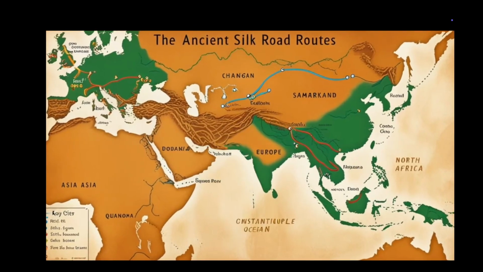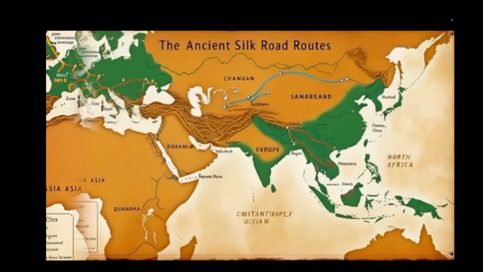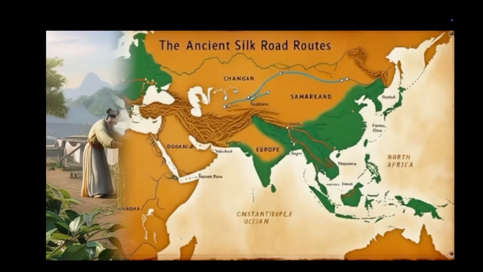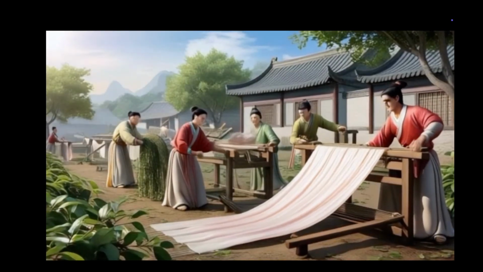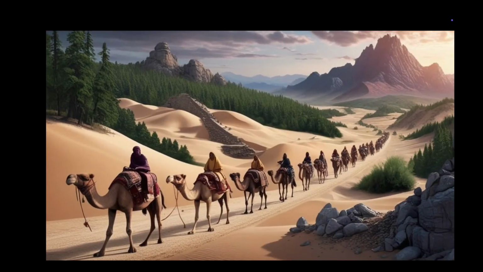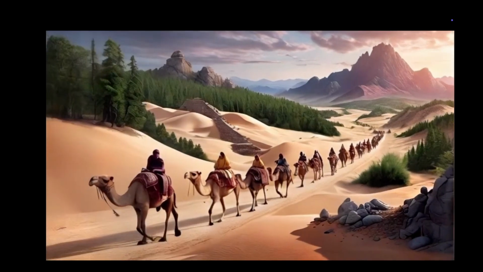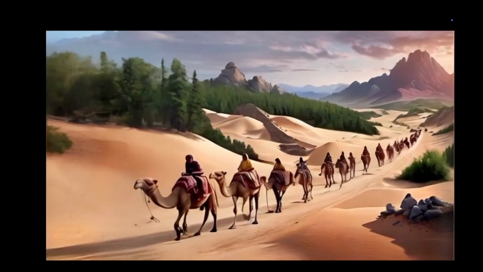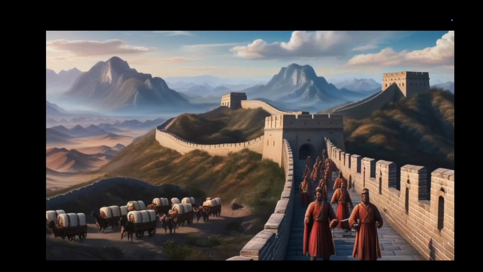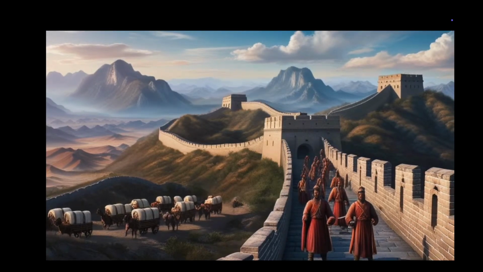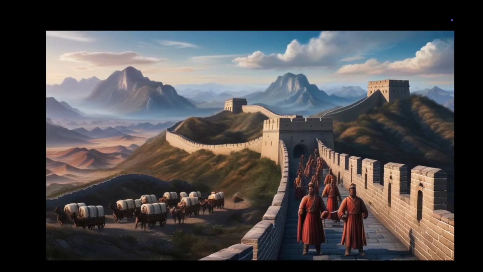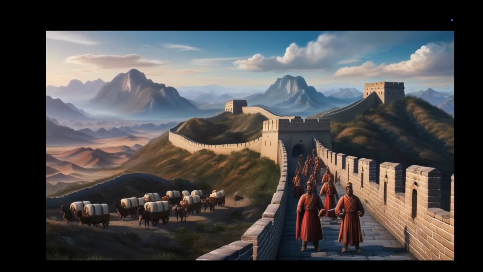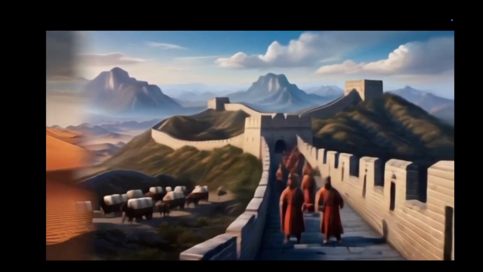To understand the Silk Road, we must travel back to its origins in the 2nd century BCE. Its name comes from one of its most prized commodities, Chinese silk. But the Silk Road wasn't a single road. It was a vast network of trade routes stretching across Asia, Europe, and North Africa. This network took shape as the Han Dynasty forged trade links with Central Asia. With the Great Wall standing as a protective barrier, the Chinese expanded westward, connecting with distant lands.